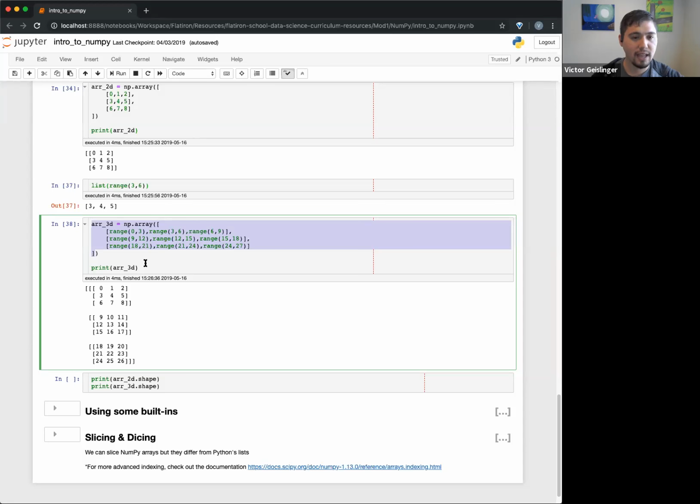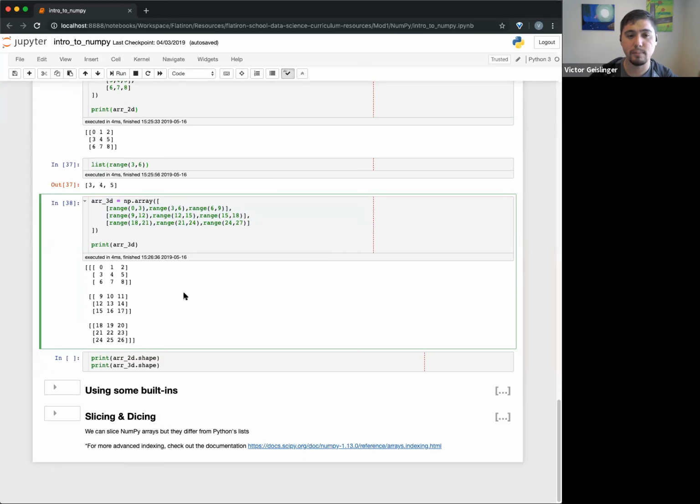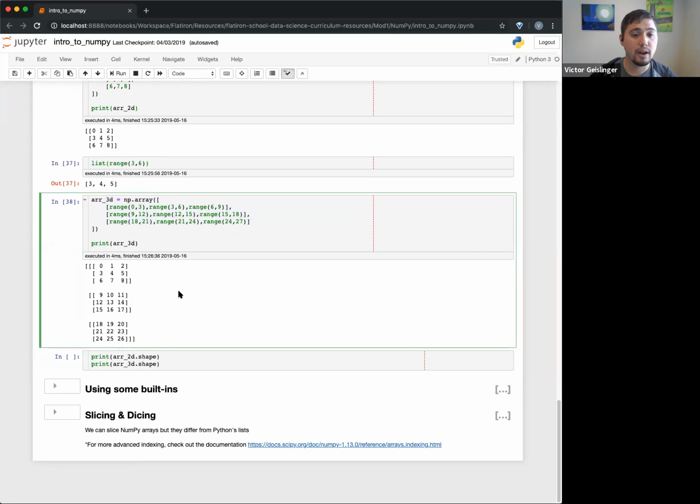So that's kind of like how you go deeper and deeper into these parts. Okay. And we'll talk about this more too, especially in Mod 2, when we start looking at more machine learning algorithms. Basically, machine learning algorithms and a lot of our analysis will be based around multiple dimensions like this. But now that we have this 3D array, we have something called shape that's built into arrays.